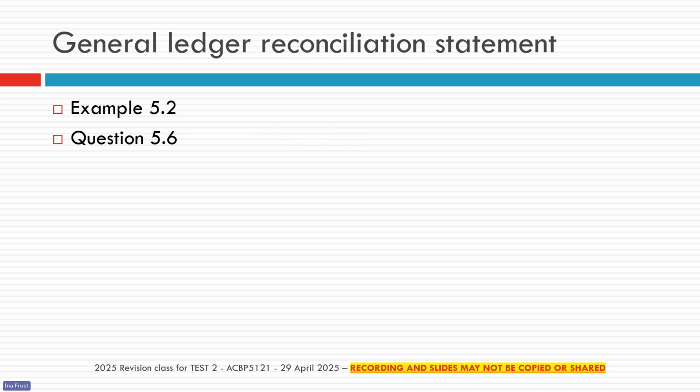So the last thing I just wanted to talk about quickly was that general ledger reconciliation statement. Remember, that's the one where we've prepared the trial balance, but now our total debits are not equal to our total credits. And then we need to do an investigation and find out why these two totals are not the same and where we need to make corrections. So in your textbook, there's example 5.2 that shows you a question like that. And then there's also question 5.6.